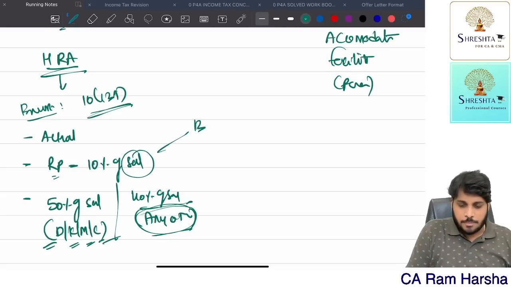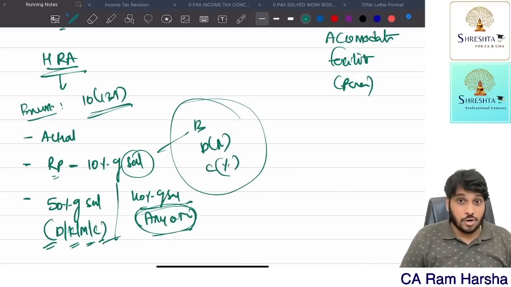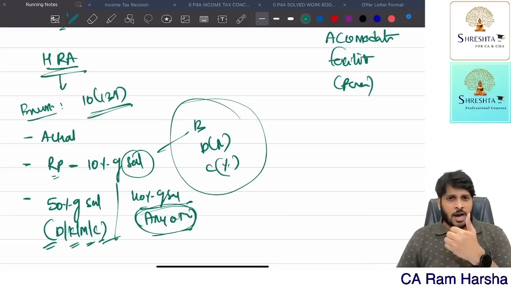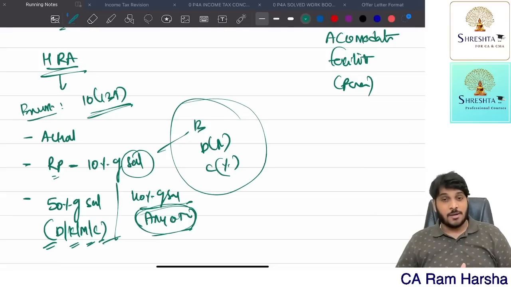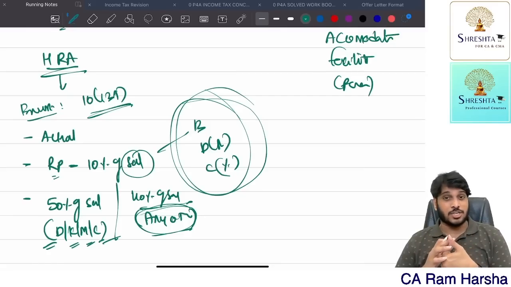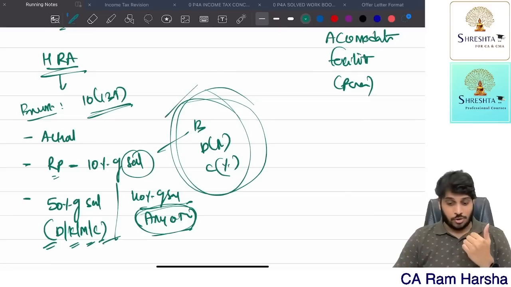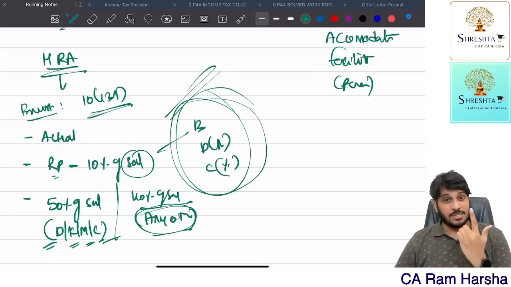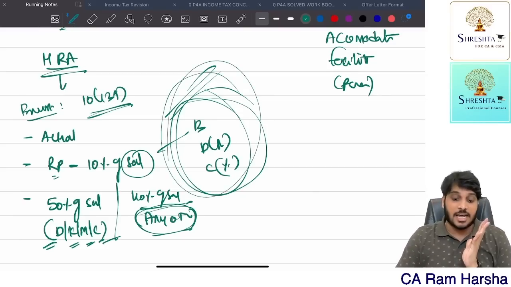Salary means what? Basic, DA for retirement, and commission as a percentage of turnover. I told you, for 5 purposes salary means the same: RPF, HRA, gratuity where the Act is not applicable, leave encashment, VRS. In all these 5 cases, salary means basic plus DA for retirement plus commission as a percentage of turnover. We already completed gratuity where the Act is not applicable, one-time salary we discussed, VRS we completed, leave encashment we discussed, HRA we are discussing now, and RPF alone is pending, where this salary definition is applicable.